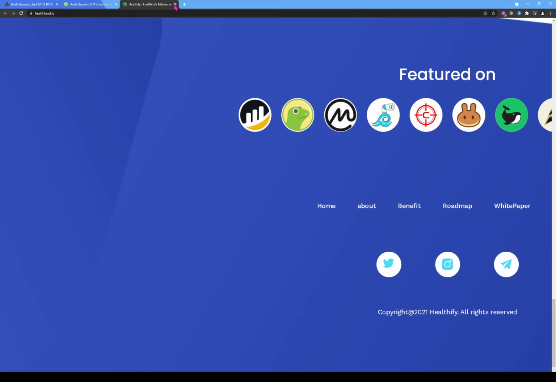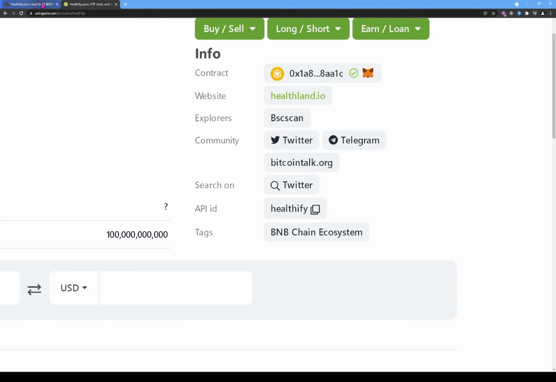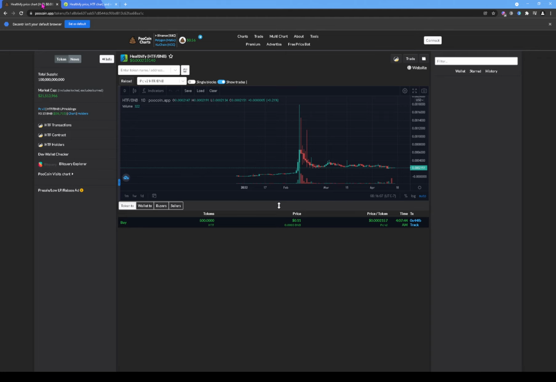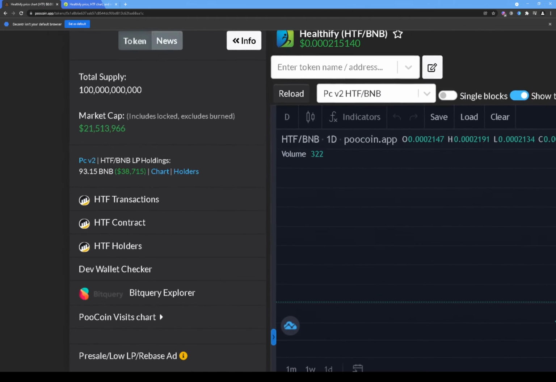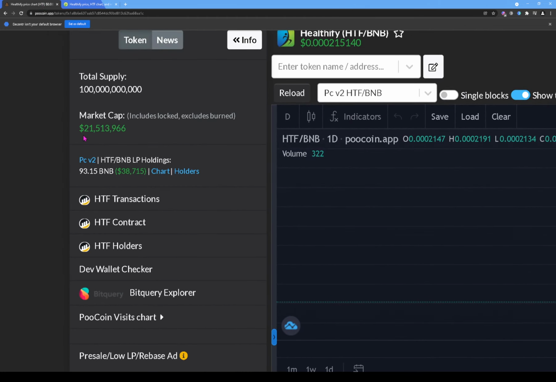All right, so let's see. We're gonna start running a few tests. So we're gonna go to PooCoin, and here we have a market cap of $21.5 million, but we only have a liquidity pool of 93.15 BNB, which is around $38,000.